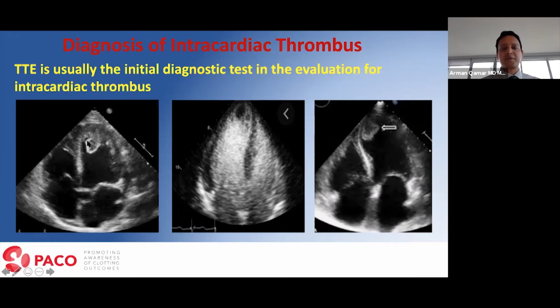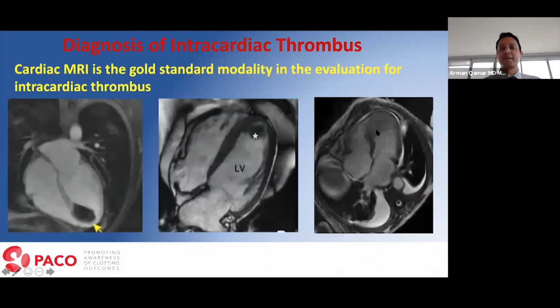On the left, you see a very well demarcated hyperechoic thrombus, which is present at the apex. Whenever you see that hyperechogenicity, it suggests that the thrombus has been there for a while rather than a few days. That's in the apex. At times, you might need a contrast. So seen here is an echo using echo contrast, and you see the thrombus nicely. There's another thrombus that you see, again, stuck to the infraseptal wall and the apex on this echo.